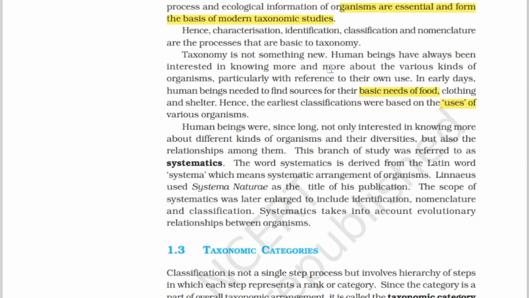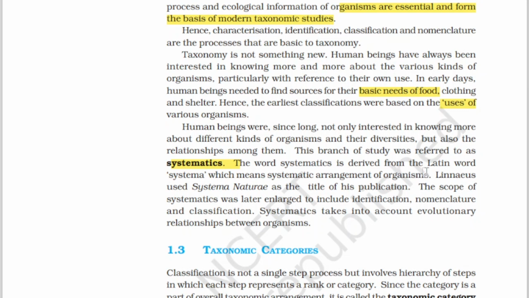Before we study classification, nomenclature and taxonomy, human beings have for a long time been very much interested in knowing about different organisms and their relationships. This branch of study, between the organisms and the relationships among them, was referred to as systematics. The word systematics is derived from the Latin word systema, which means systematic arrangement of organisms.